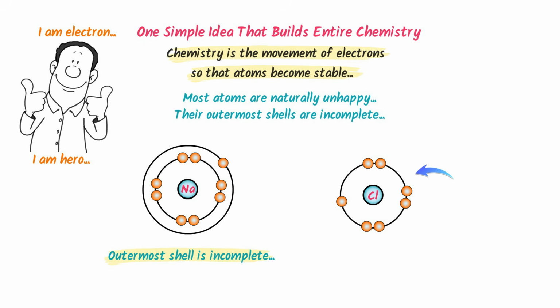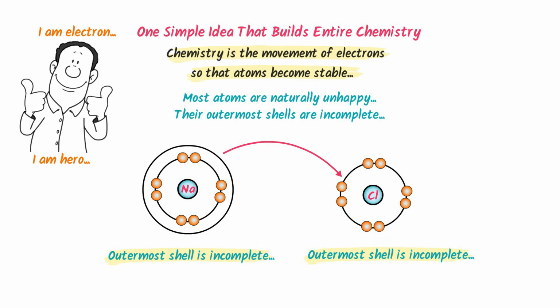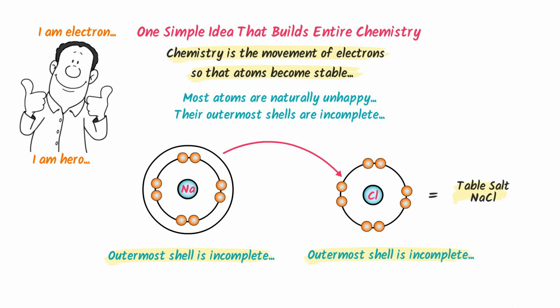Secondly, this chlorine is also unhappy because its outermost shell is incomplete. It has 7 electrons in valence shell. Now chlorine runs here and there in order to gain 1 electron to attain stability by having 8 electrons in outermost shell. I mean, chlorine will be only happy if it has 8 electrons in valence shell. So sodium loses 1 electron and chlorine gains 1 electron to form table salt, sodium chloride.